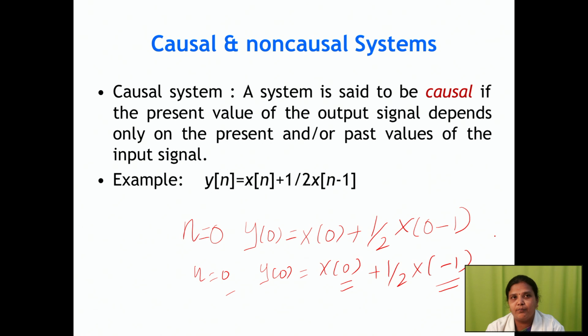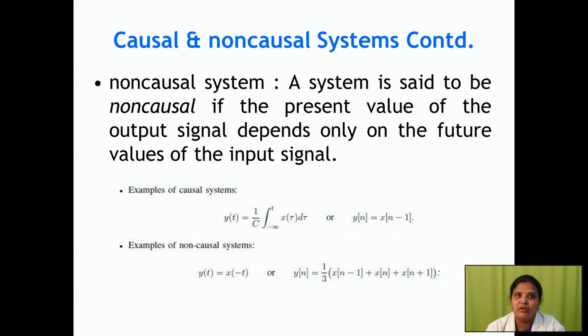So the system depends on your present and past values of the input signals. So this system is called a causal system. If your system is non-causal, what is the condition it has to satisfy? The output has to depend on future values of the input signal also. That system is called a non-causal system.